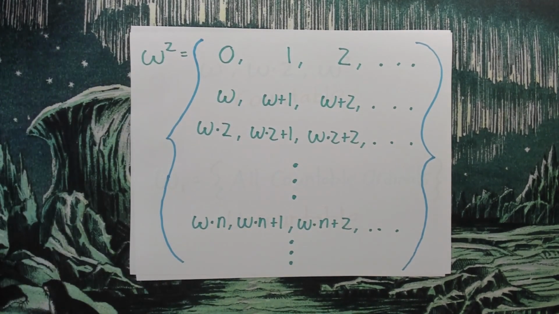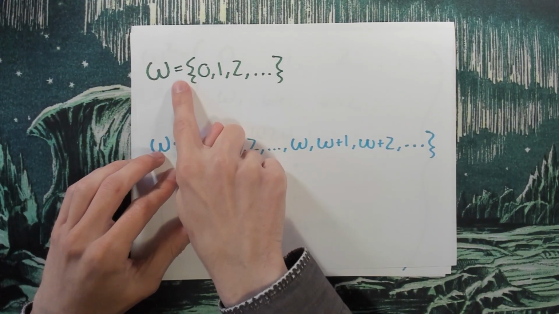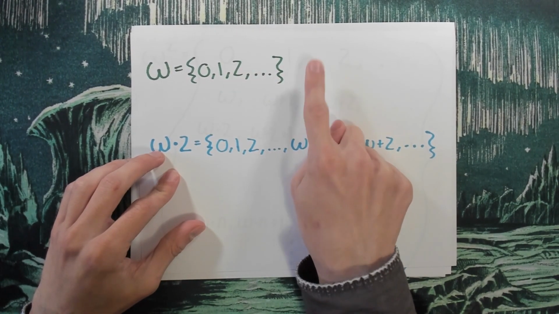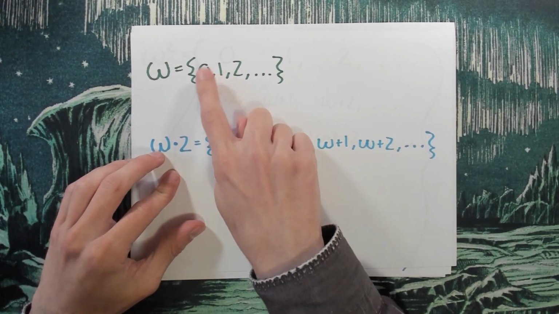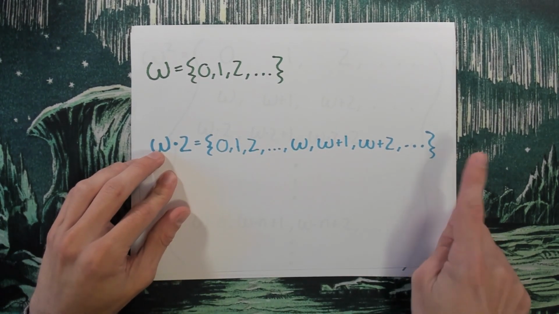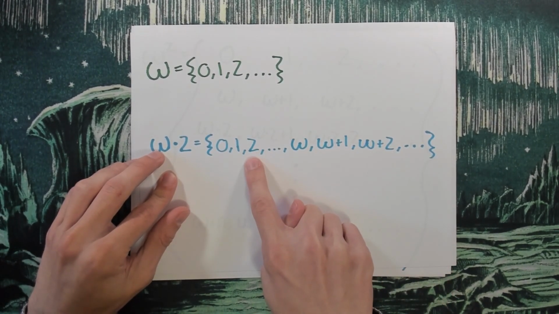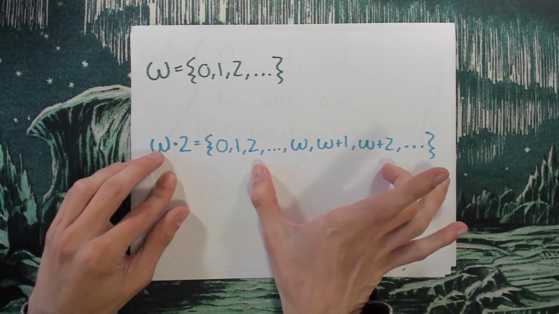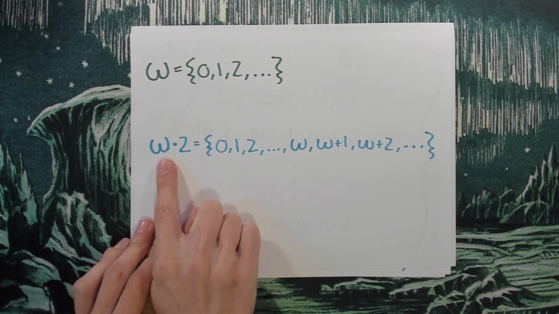Now, if you look back at this one, notice that I can give all of these a unique natural number name. Obviously, this one I can call 0, this one I can call 1, this one I can call 2. I'm going to consider 0 a natural number for this video. I can also give all of these a unique natural number name. I could call this 0, this 1, this 2, this 3, this 4, this 5, and in that kind of bouncing back and forth way, I can give them all their own name from the natural numbers. That means this is countable.